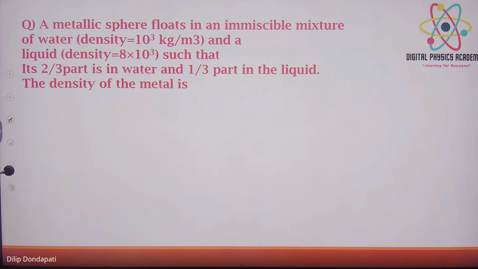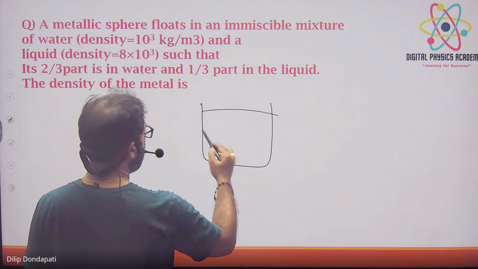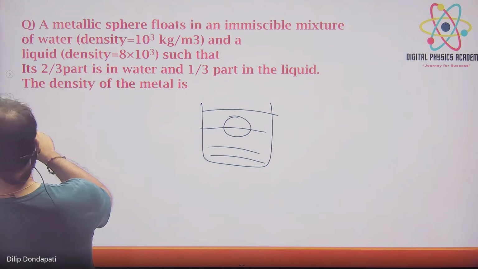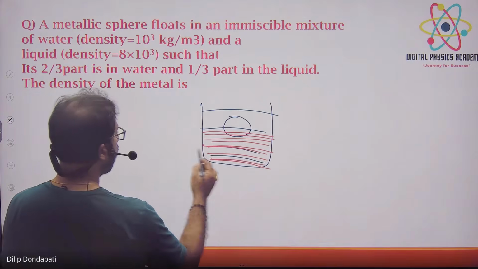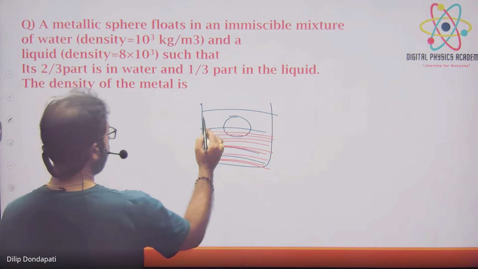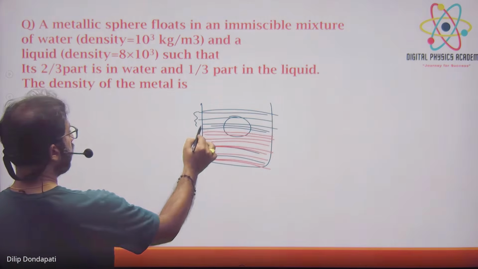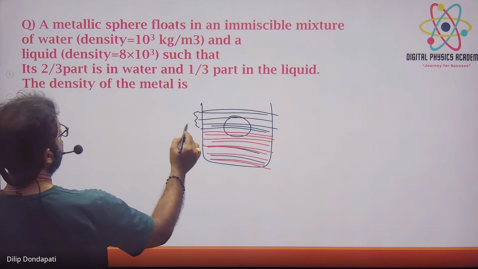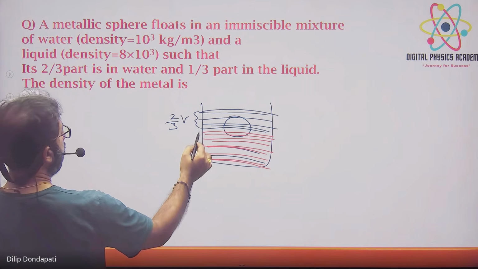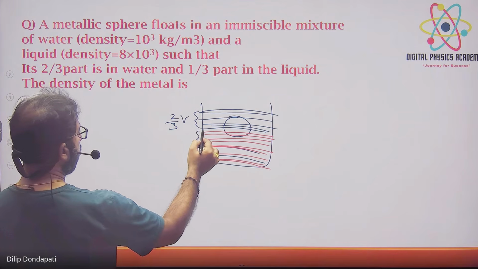A metallic sphere floats in an immiscible mixture of water and liquid. Instead of mercury, a liquid is given, such that 2/3 of the sphere is in water and 1/3 in the liquid. So here, the same thing only. At the bottom is this liquid, the red liquid, and on top is the blue liquid, the mixture of water. So this part is 2/3 and this part is 1/3.